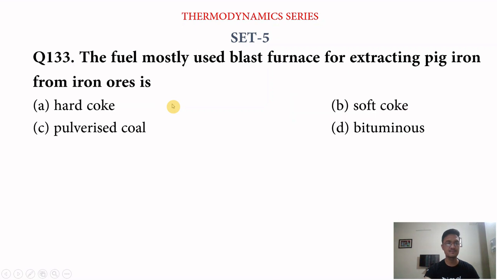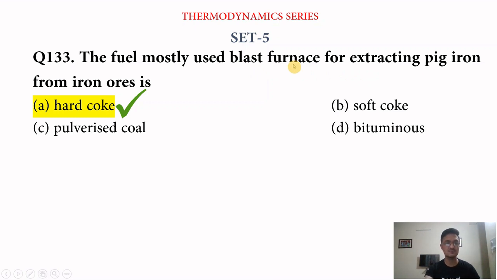Next question is, the fuel mostly used in a blast furnace for extracting pig iron from iron ore is option A hard coke, option B soft coke, option C pulverized coal, and option D bituminous coal. So its answer is hard coke is used in blast furnace.